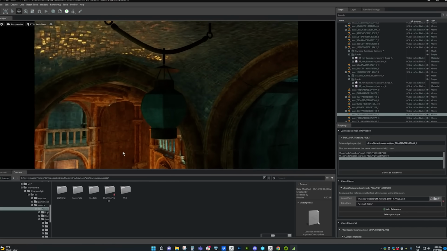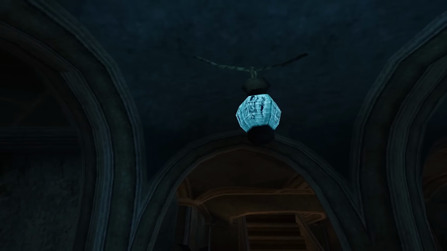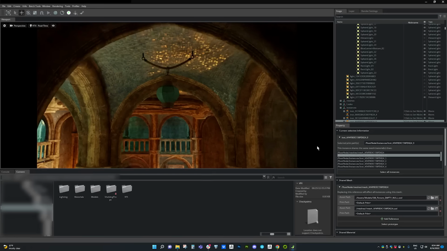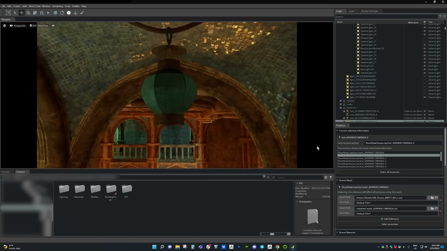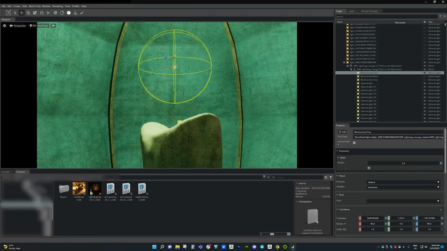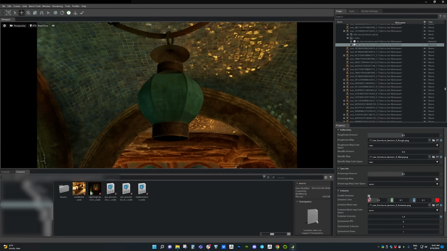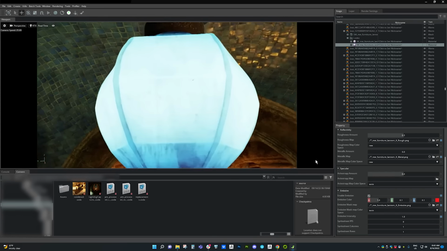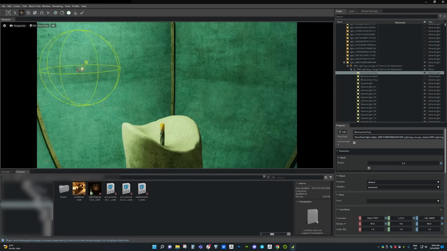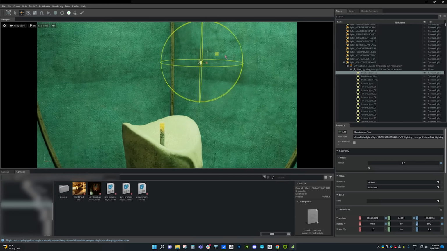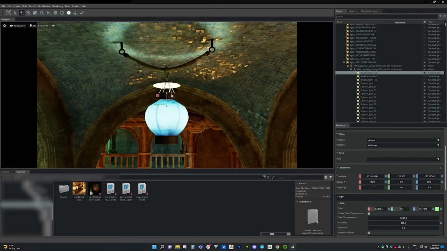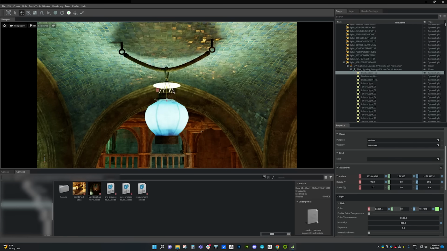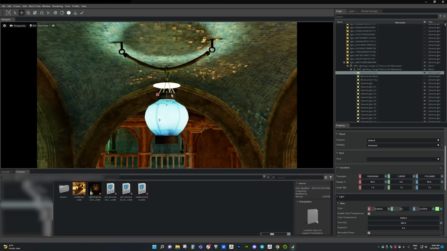Here, we have a light placed inside of a lantern. In the original game, the light looks great. But when we apply ray tracing, we notice that the light is fully occluded by the surrounding mesh. To fix this, we create a double-sided paper material with emissive properties to give that cool blue color and allow the light to pass through properly. As a final touch, let's create a new light that sits directly on the flame, and now we have accurate shadows even from the fixture propping the lamp up.